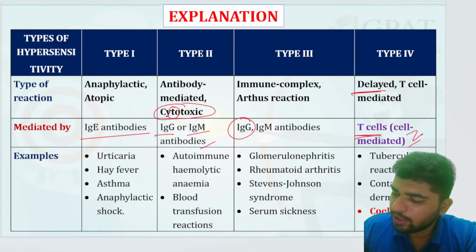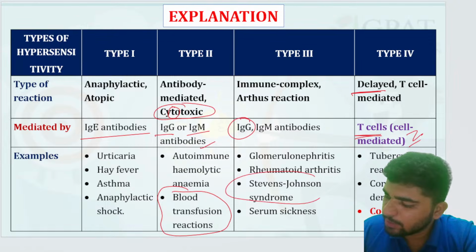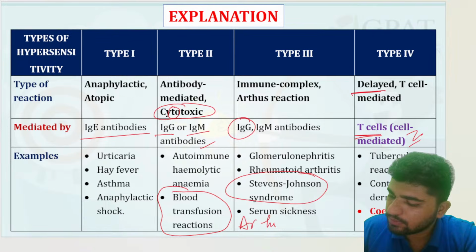Here you can also learn that blood transfusion reaction comes under type 2. Stevens-Johnson syndrome comes under type 3, and there is the Arthus reaction, which also comes under type 3.